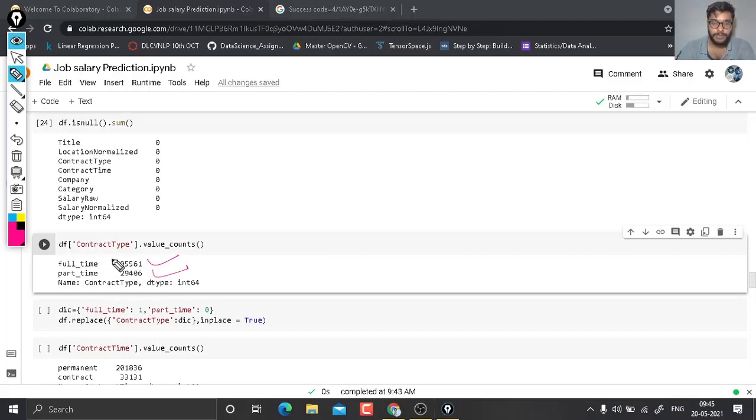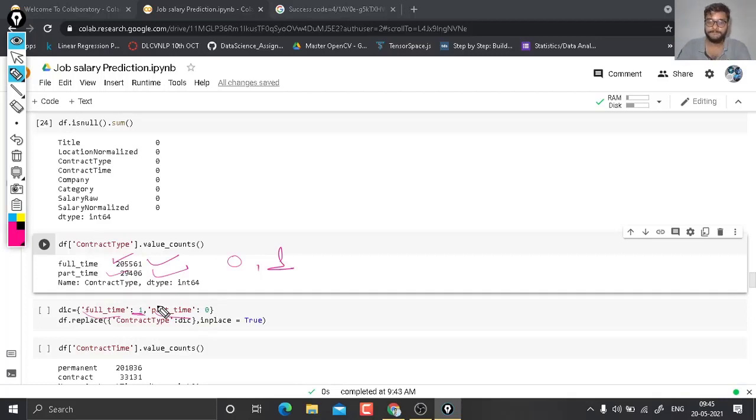Now we have to convert full time and part time into 1 and 0. So what we do is use a dictionary where we store full time as key with value 1 and part time as 0. Why do we use full time as 1? Because full time has the maximum count and part time has the minimum. The df.replace function is used to replace the values present with the values you want.